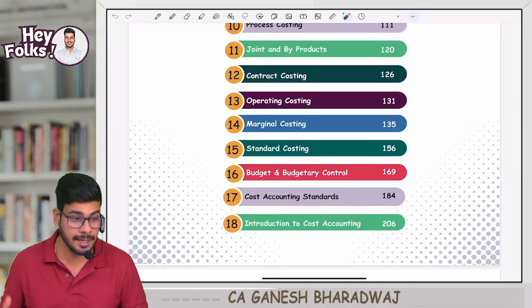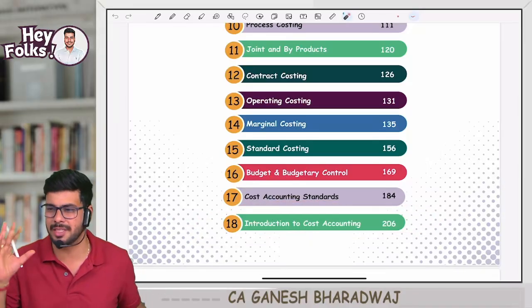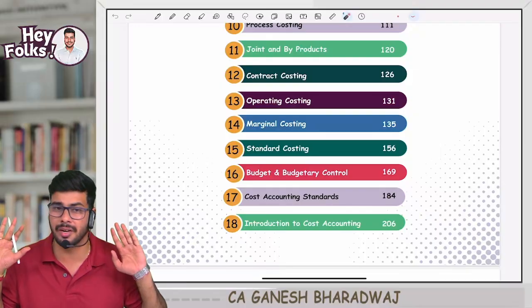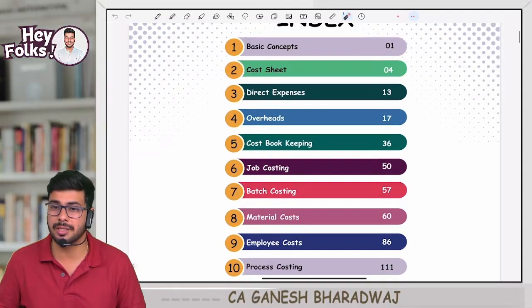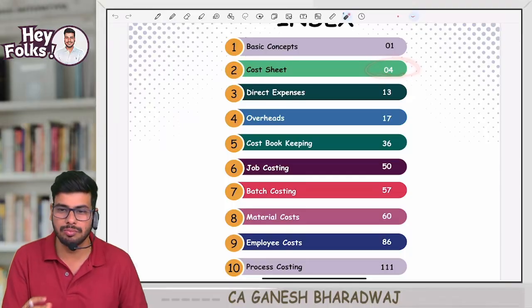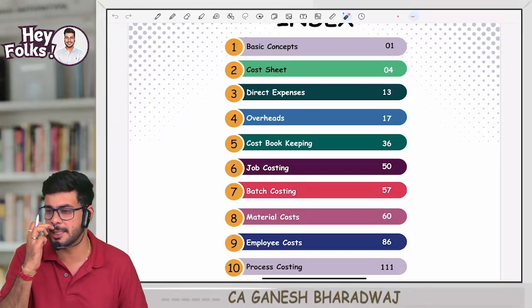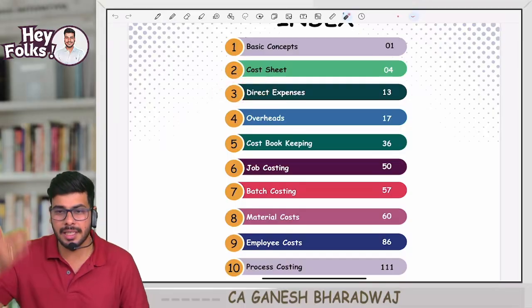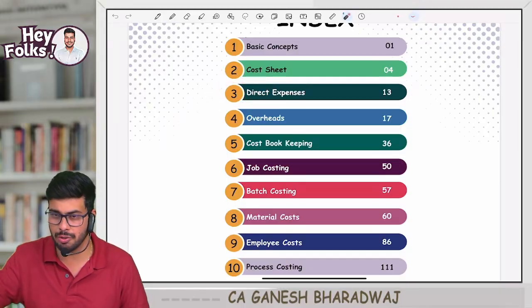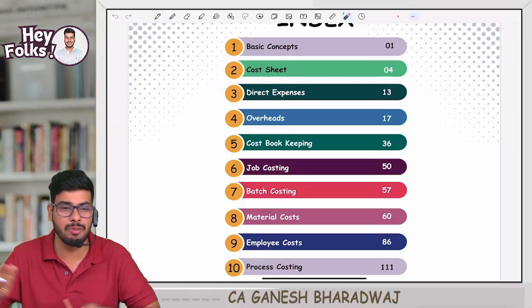Do not worry, 18 chapters. Some chapters are small, some chapters are big. Do not worry about that. Clear with this? Now, sir, suppose I want to go and refer to a particular chapter in the study material. In your book, you have given it as a chapter. In the institute material, it is given as module, submodule, and all. How will I be able to cross verify?